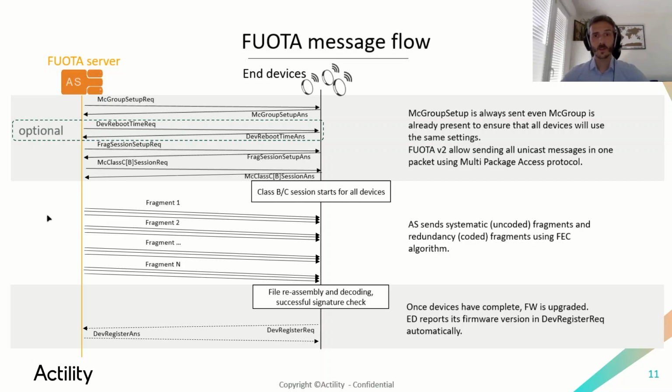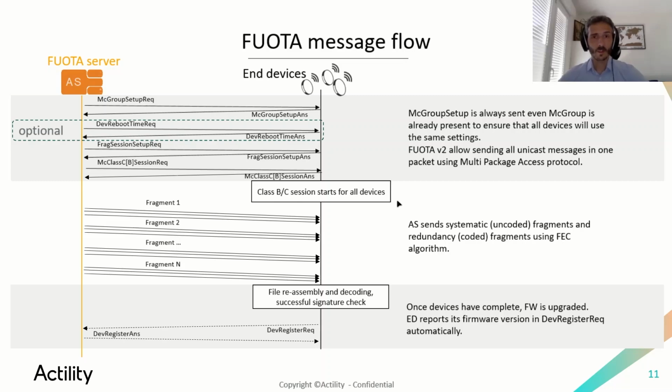So once this first phase is done and the rendezvous time happens, all devices enter the multicast session, and the FOTA service starts sending fragments. There are two types of fragments. That's what we call the systematic fragments. In the spec, they are called uncoded fragments. And there are also redundancy fragments. In the specification, they are called coded fragments. The coded fragments are part of the FEC algorithm, the forward error correction.